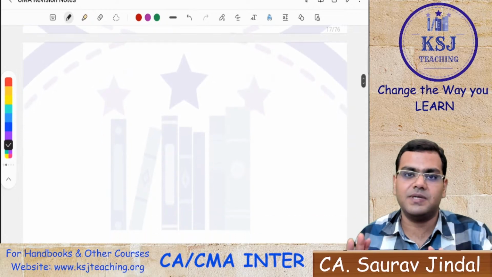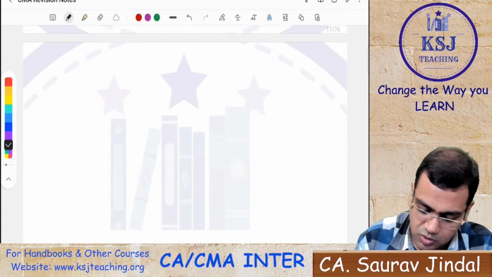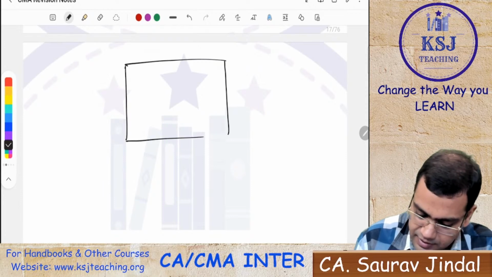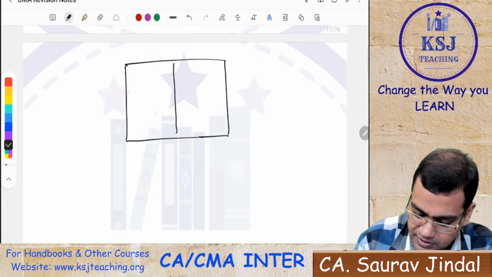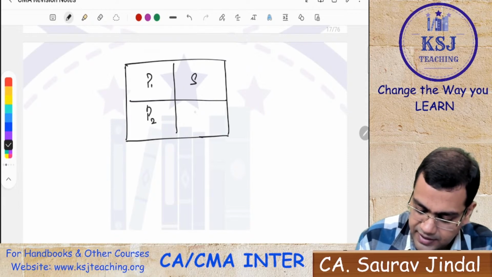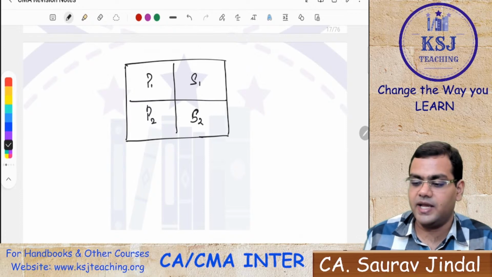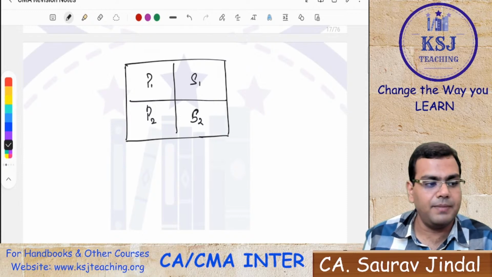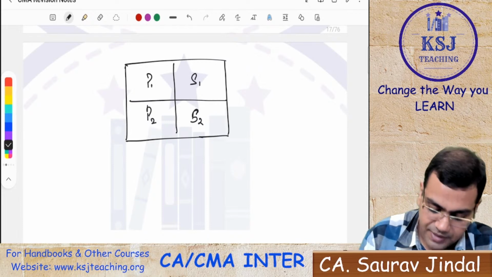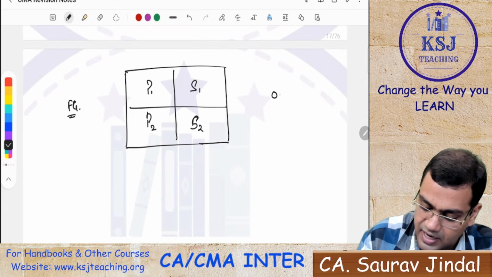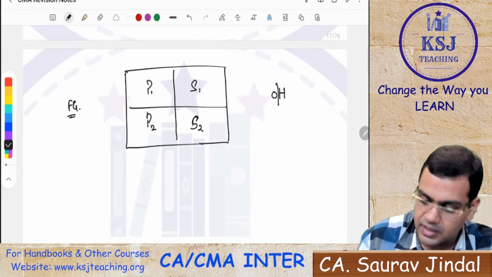So what is the main purpose here now? Try to understand the main purpose of the overhead costing. Let's say there are 4 departments, right? So I divide the factory into 4 departments. Say there are departments P1, P2, S1 and S2. P1, P2 are my production departments and S1, S2 are my service departments, right? This is my finished good, and here I have the overheads.